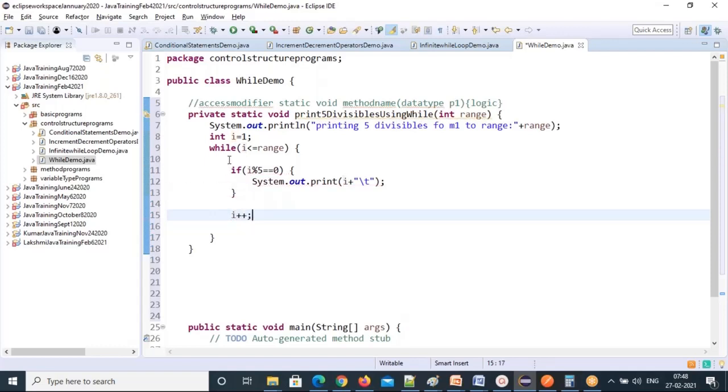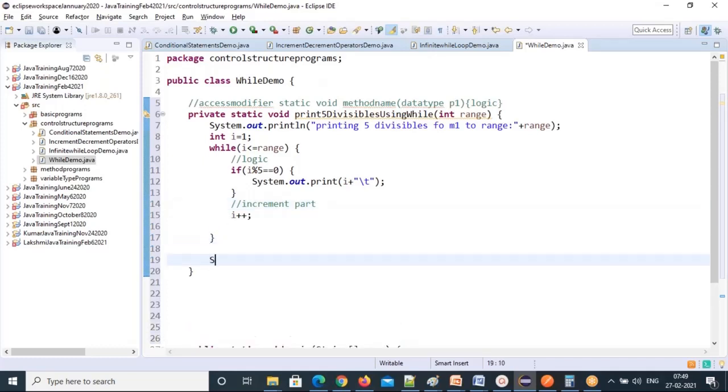So first logic, this is the logic. And the second part in the body, what will be there? Increment part. Increment. That's it. Any while loop body, this is the thing. Logic will be there. Logic after incrementation mandatory. Okay. After my while loop, so it will iterate.